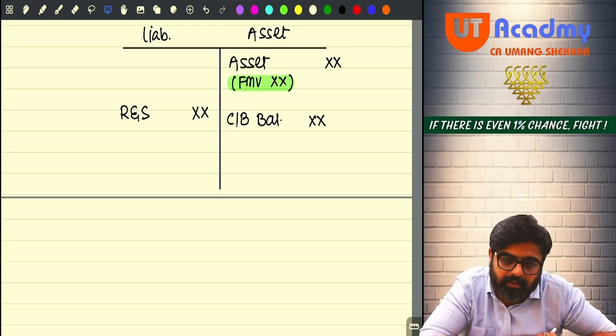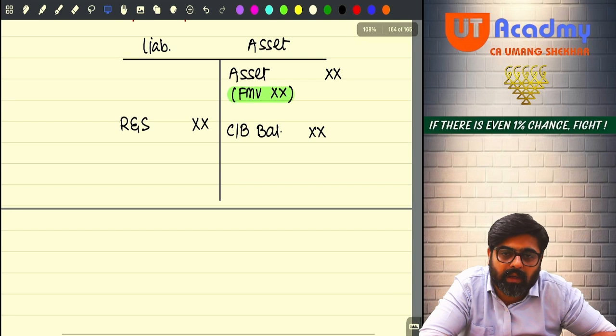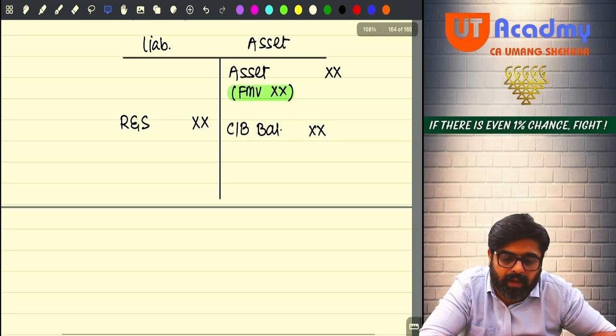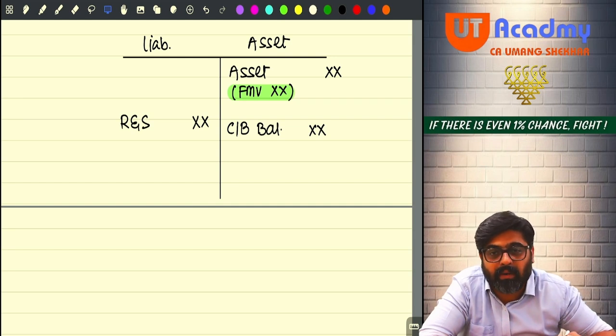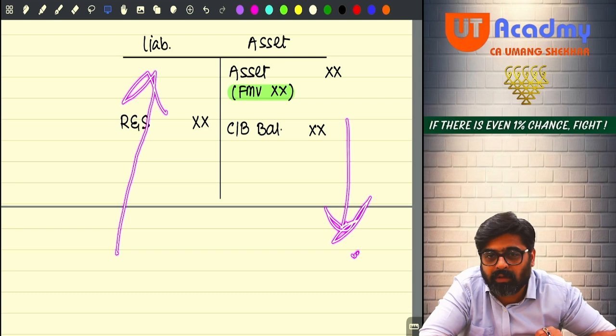Now come to the balance sheet. Will the company give cash or bank? No. Because if cash or bank is given, then by default it is a dividend. So to avoid that, the company started giving what? Asset. So now even the asset given will be treated as deemed dividend. So what will the company do? By decreasing the assets, the dividend can be given. By increasing the liability also, the dividend can be given, no?